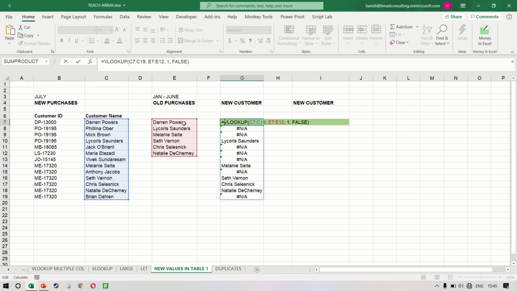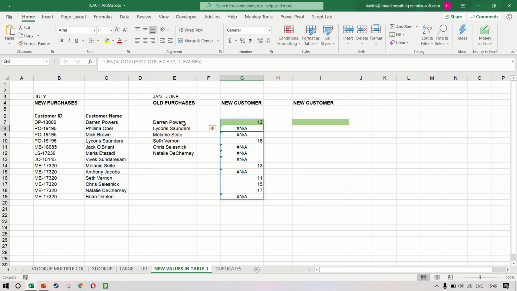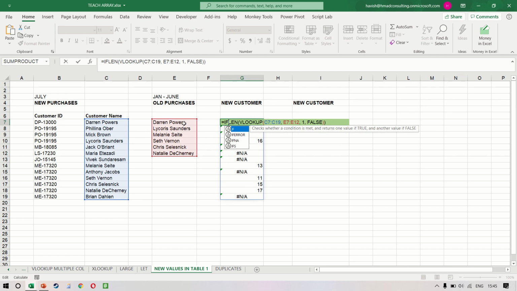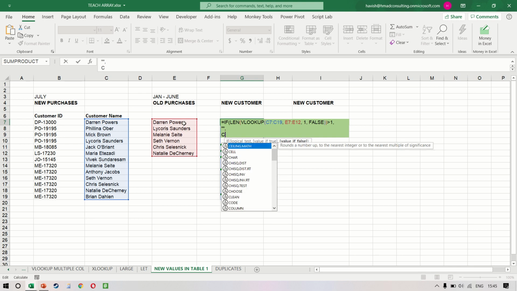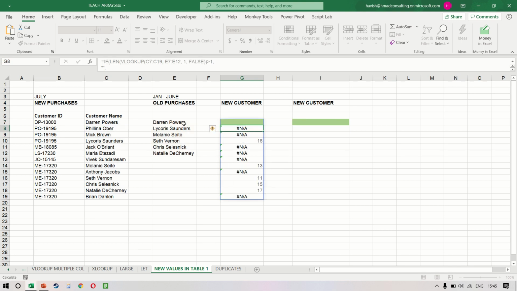Once we have this, we then want to say the length, and this will give us the length, after which we want to say that if the length is greater than 1, then we want a blank, otherwise we want a value. So this way we have managed to hide all the customers who were already purchasing from us in the past, and we have an NA for all the ones who are new to the business.